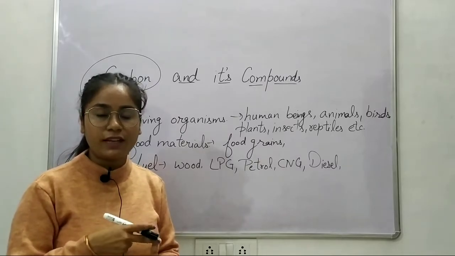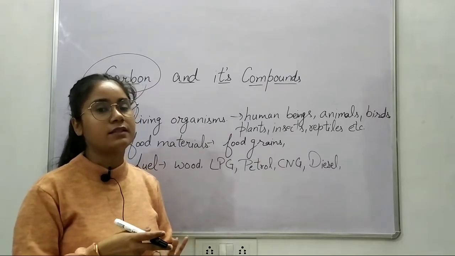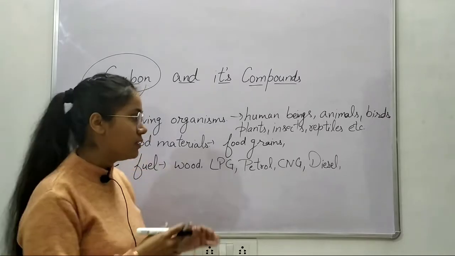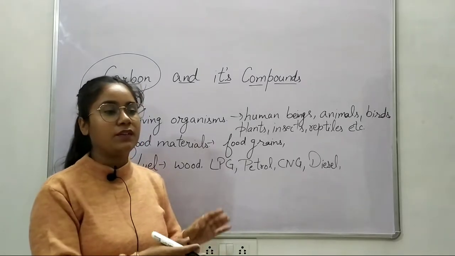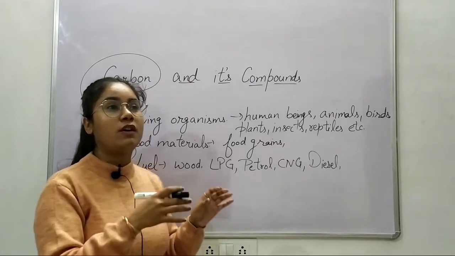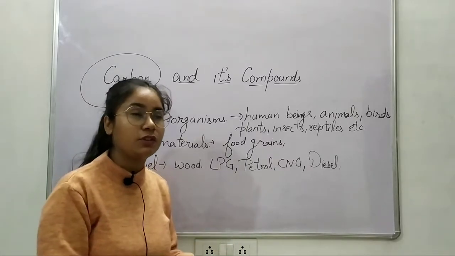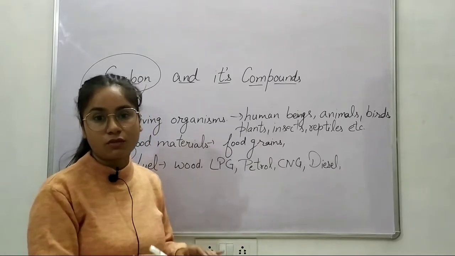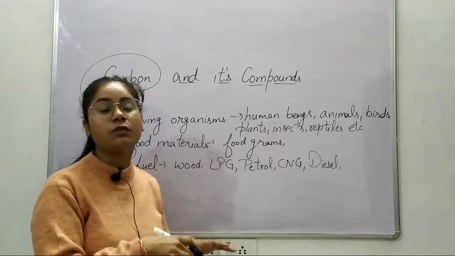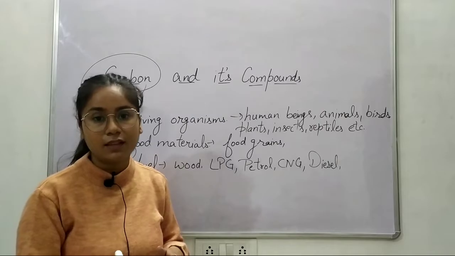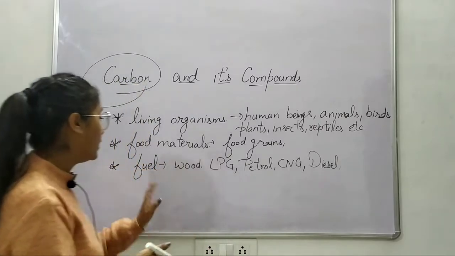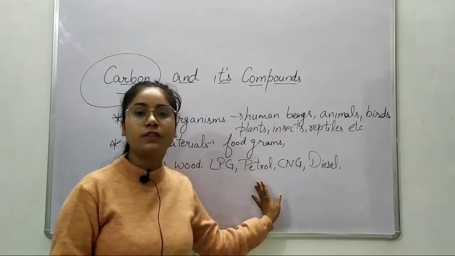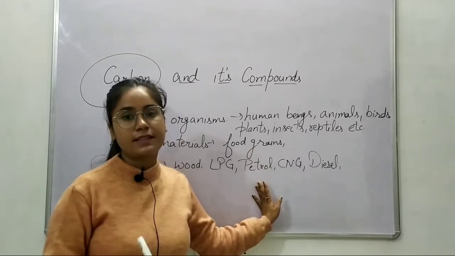The dead remains of animals, plants, insects, birds and human beings, right? So those dead remains, when they remain under the ground for a long time, they become fossil fuel, and after becoming fossil fuel, they become the energy sources for us, whether they are renewable or non-renewable. Alright, so we can say the fuels are also made of carbon. Now let's take another point.